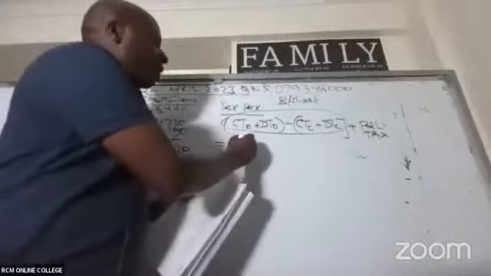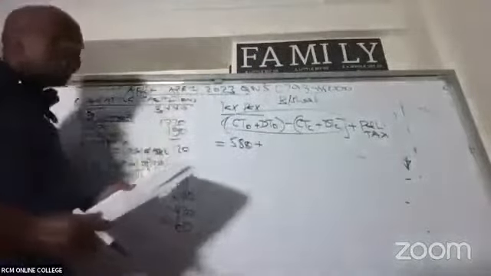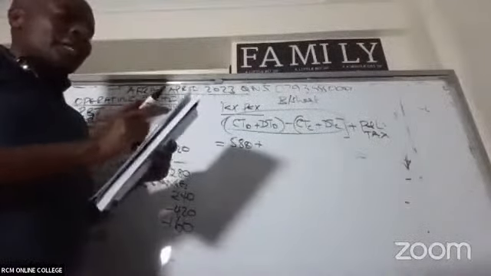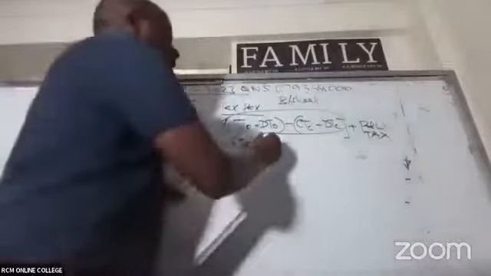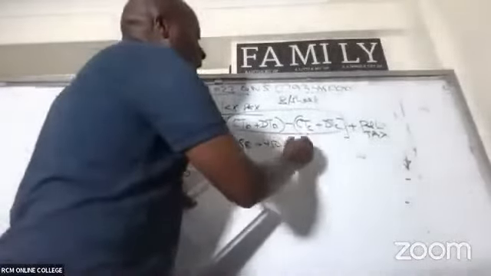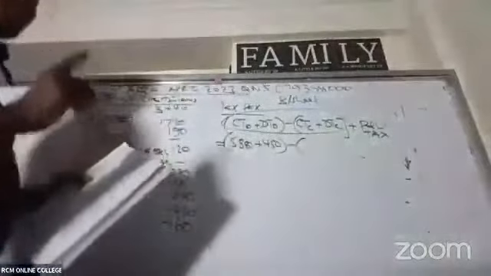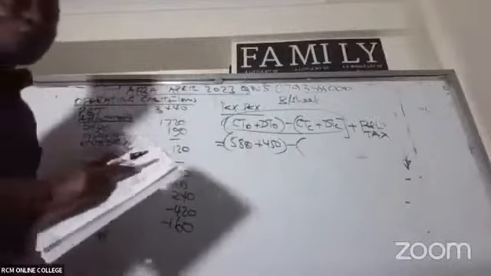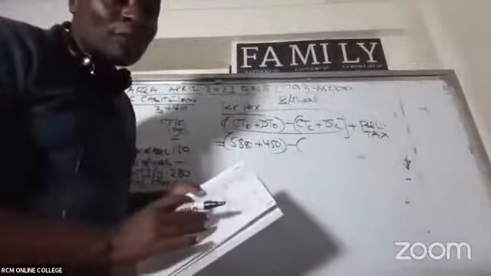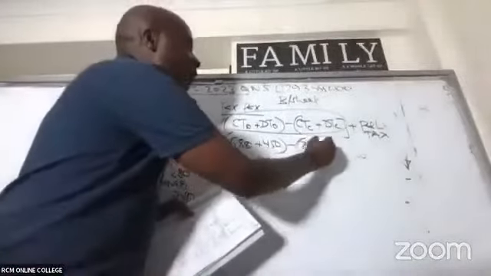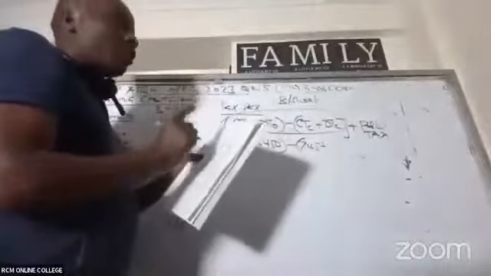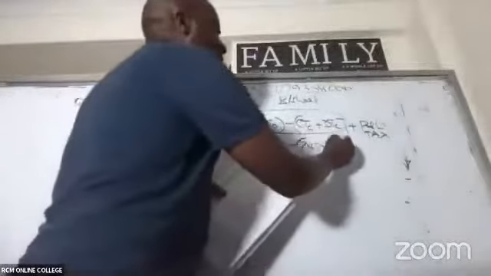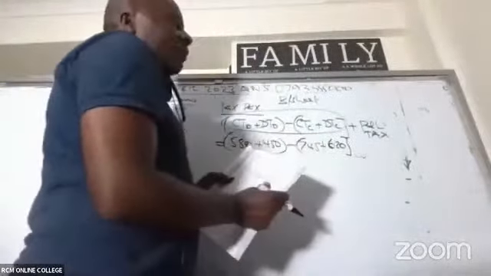580. Plus, ladies and gentlemen, the deferred taxation opening, 2021. Deferred tax opening is how much? 450. And then you will come and say here minus the closings now. So we start with the current tax closing for 2022. What do we have here? 745. So we have here 745 plus deferred tax closing, 2022. Deferred tax closing, how much? 620.